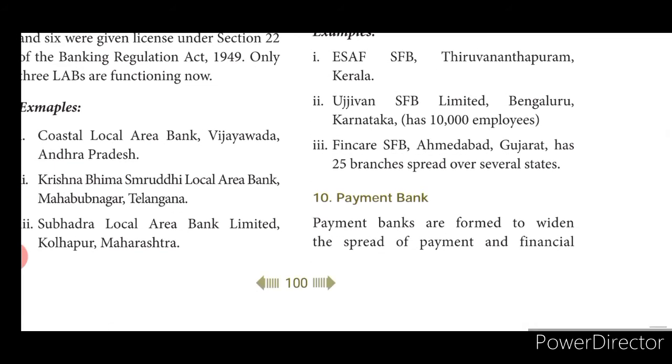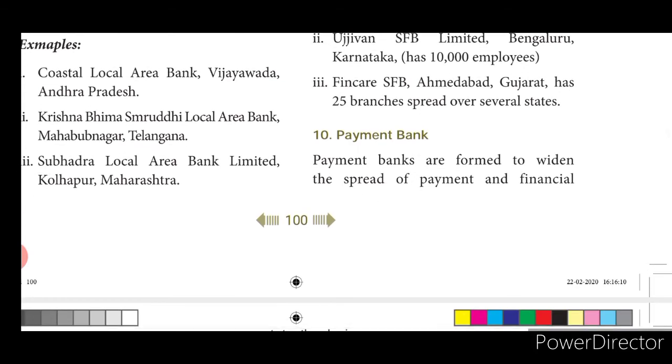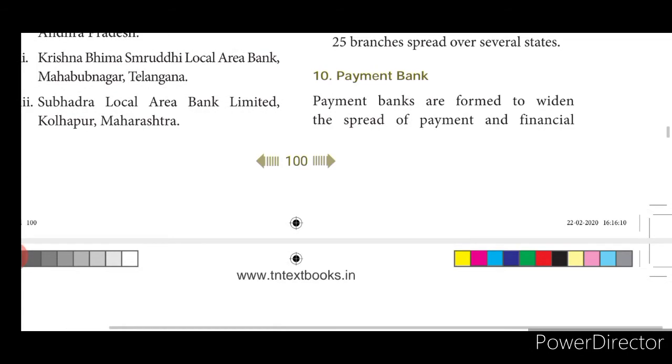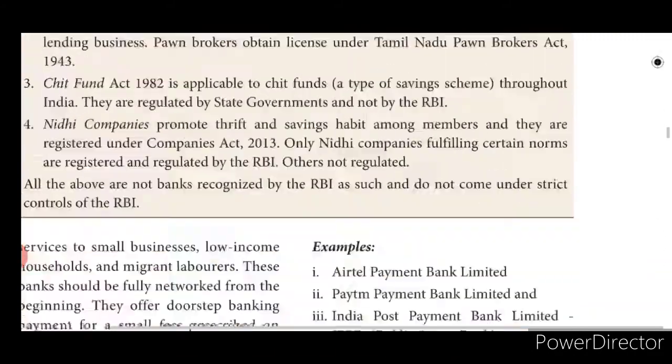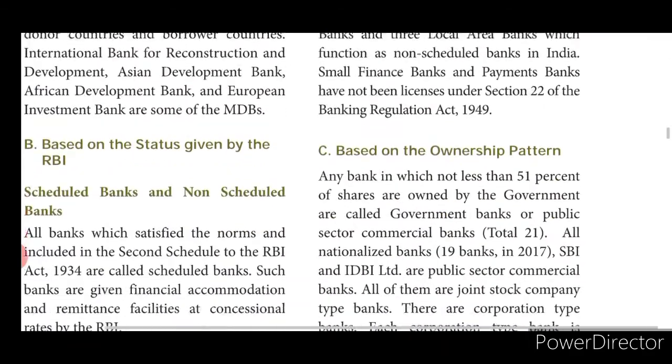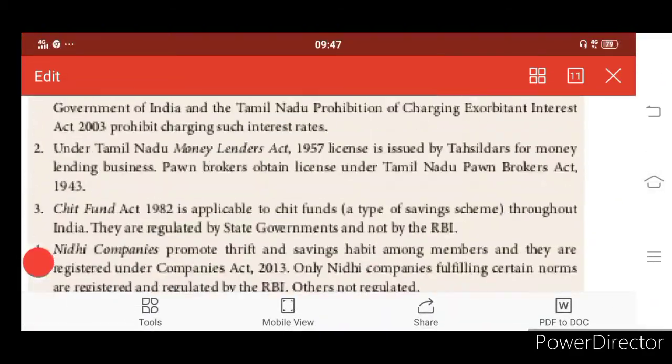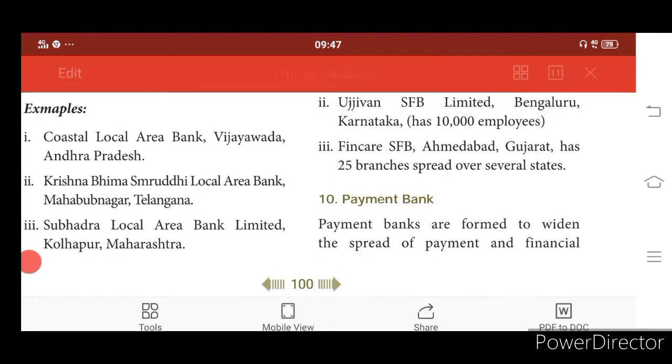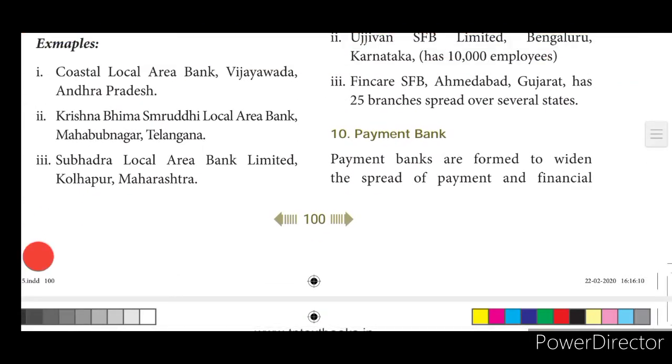Then Ujjivan SFB Limited, that is Bangalore in Karnataka, and Fincare SFB, that is Ahmedabad, Gujarat, has 25 branches spread over several states. And the last bank that we have is the payment bank. Okay, so we have the payment bank now. So now we are seeing the 10th one, the payment bank. What is the payment bank?